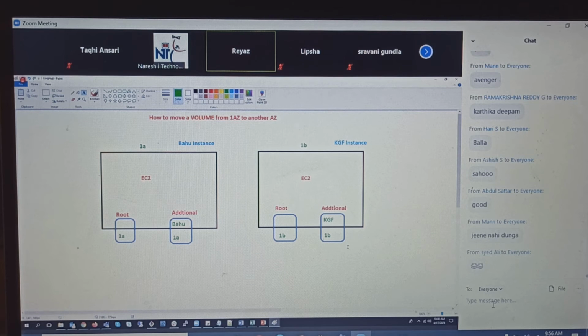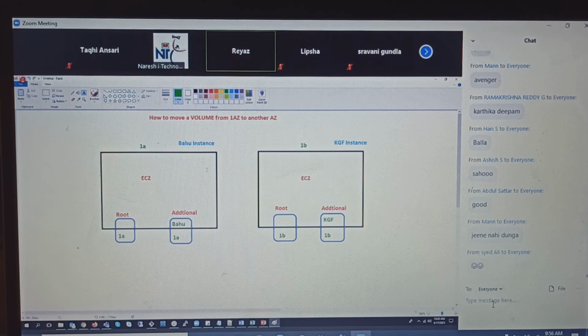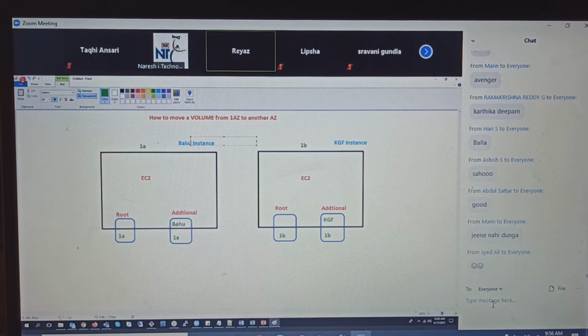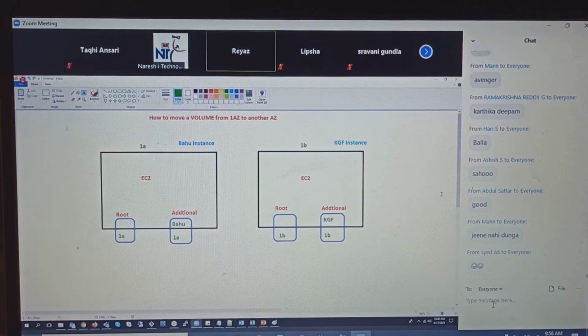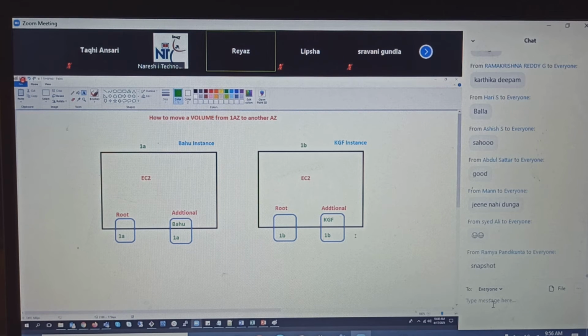Now, the question for you is: in the KGF instance, I need the Bahu movie, and in the Bahu instance, I need the KGF movie. How to do that? I need this one here and this one here.